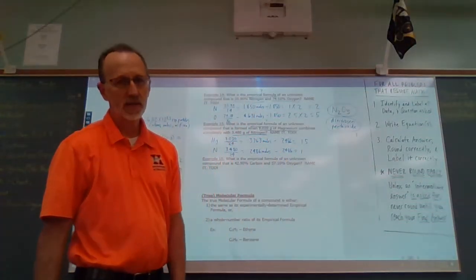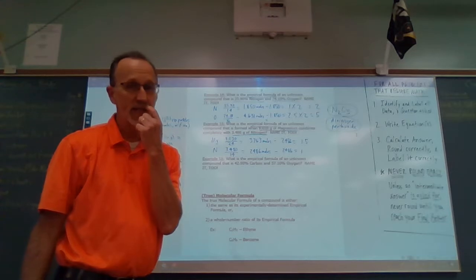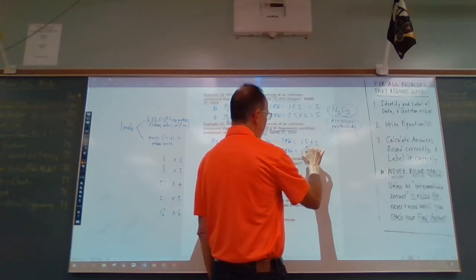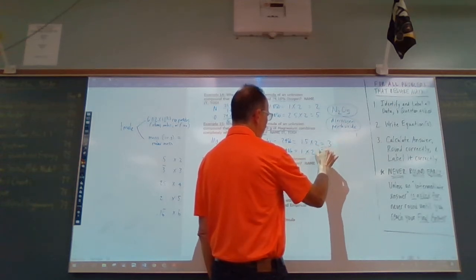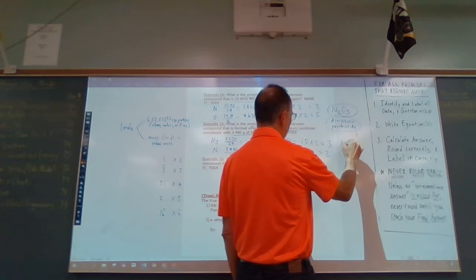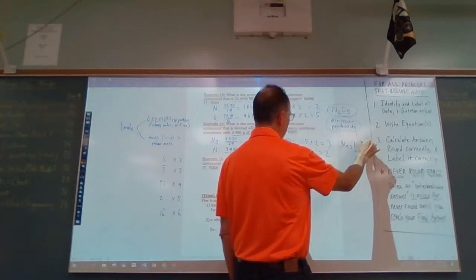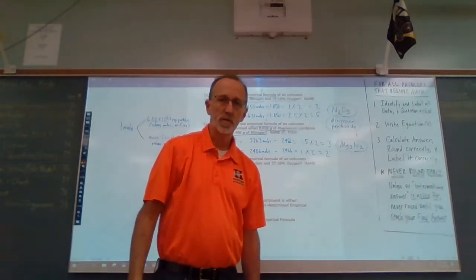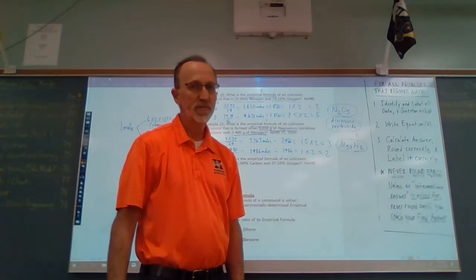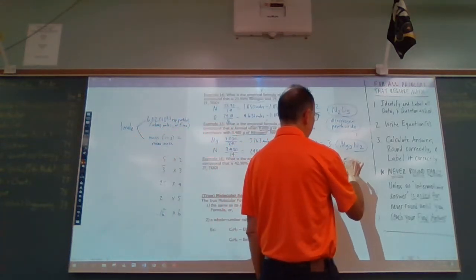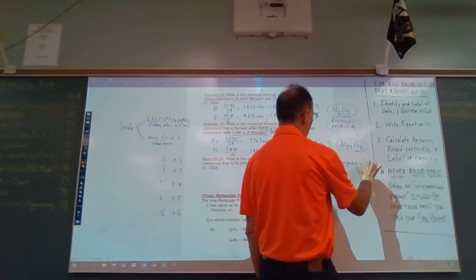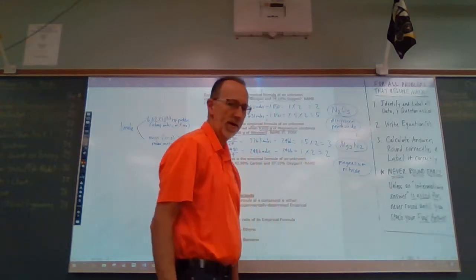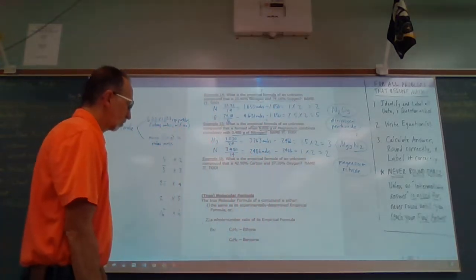So here again, not a whole number, certainly not close enough to a whole number to round it up to a whole number. So again, we'll multiply both of these by 2. We get a 3 to 2 ratio, Mg3N2. And that, of course, is an ionic compound formed from ionic bonding, metal, non-metal, so no prefixes here. This would just be magnesium nitride. Magnesium nitride.